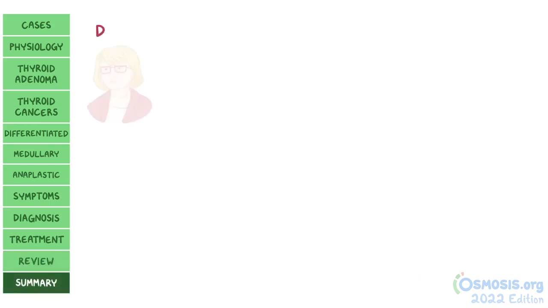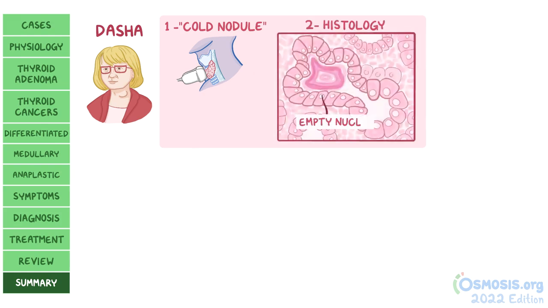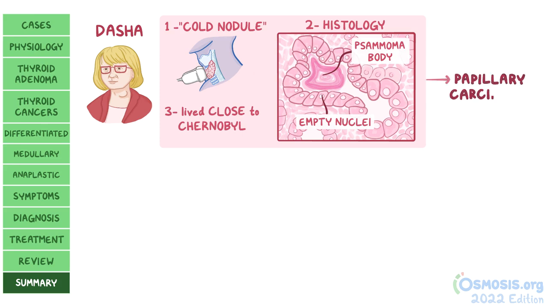Back to our cases. Dasha came in with a lump in her neck, and echography confirmed that it was a cold thyroid nodule. After doing a fine needle aspiration, histology showed empty-appearing nuclei with central clearing, the so-called Orphan Annie eyes, and psammoma bodies. Her history of living close to Chernobyl, by that we mean that she may have been irradiated, plus histology suggests that she has papillary carcinoma.